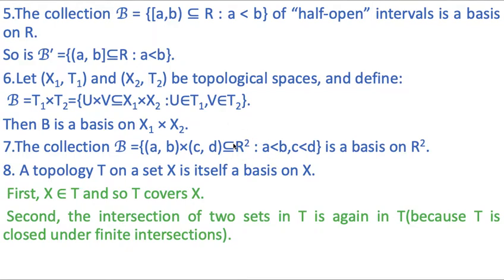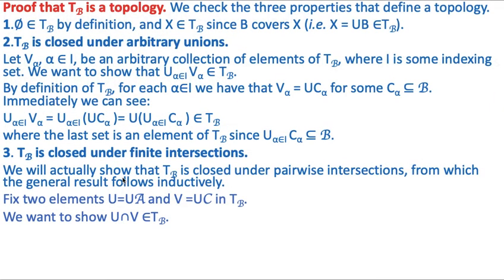One more example, a topology T on a set X is itself a basis on X, because first X belongs to T and so T covers X. Second, the intersection of two sets in T is again in T because T is closed under finite intersection. So it means a topology T on a set X is itself a basis on X.